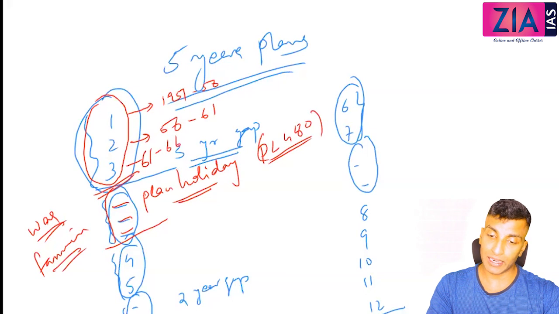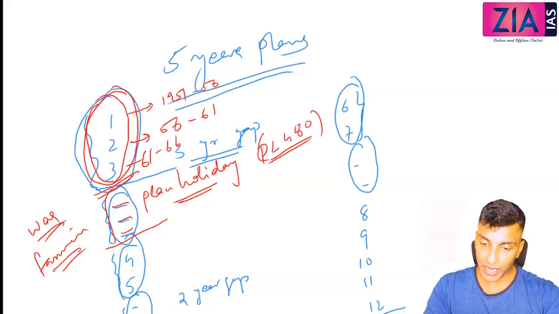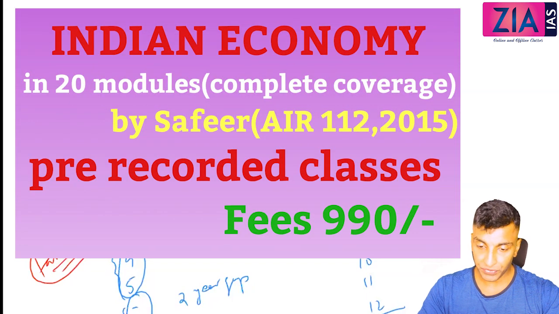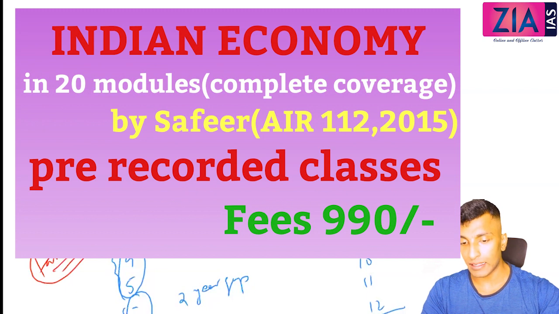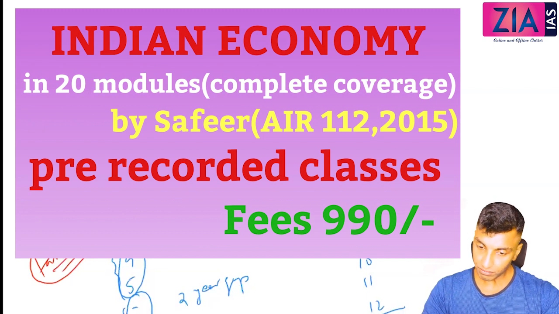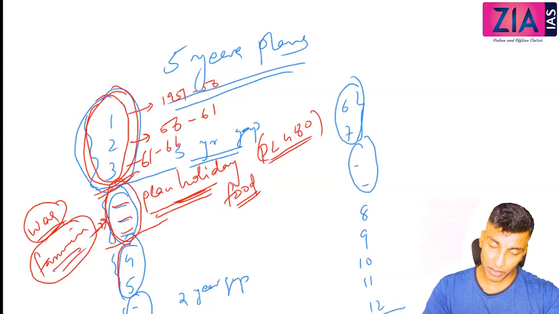So here understand 3 plans, 3 gaps. These 3 gaps are planned holiday. We went for focusing on food security. So famine was the main reason for the 3-year gap, not war as such. War was there, 1962, 1965, war with China, war with Pakistan, but still famine was the most important reason. Okay, then 4th plan, 5th plan.